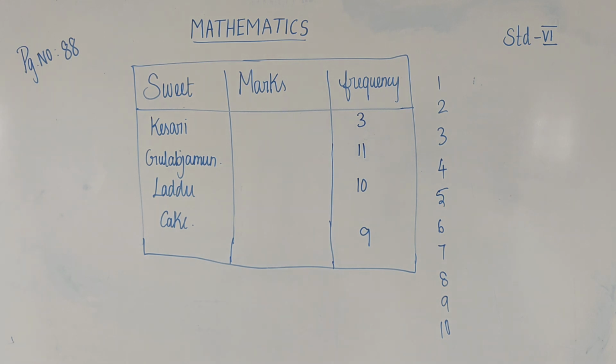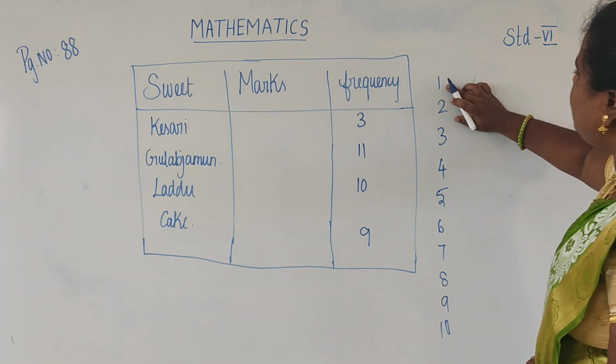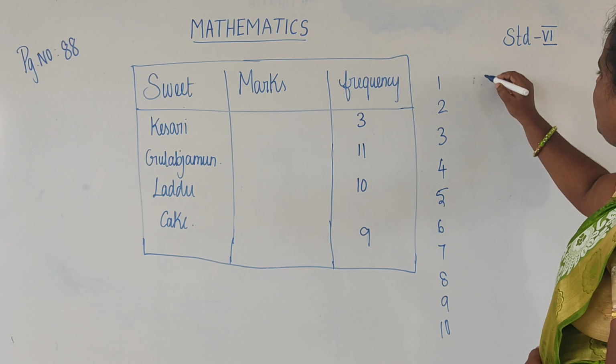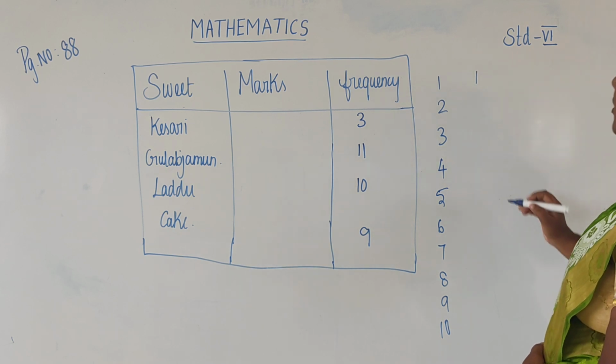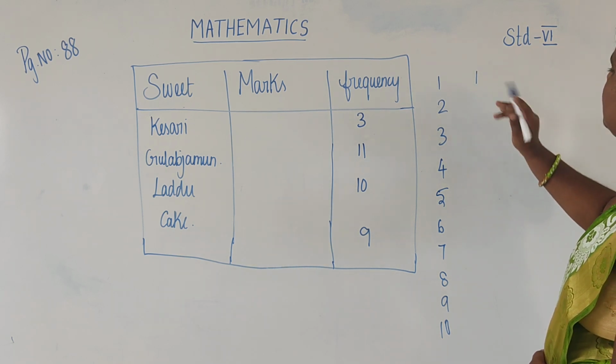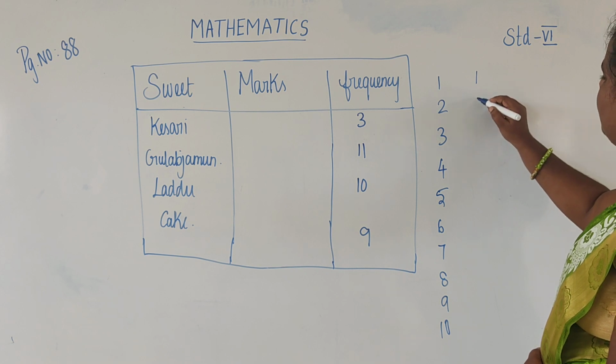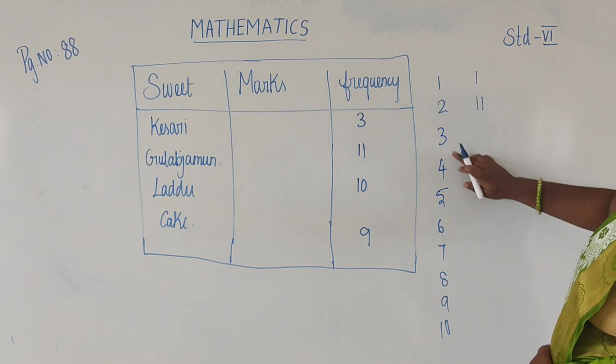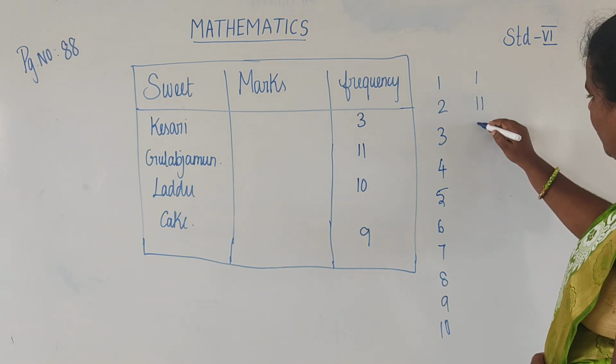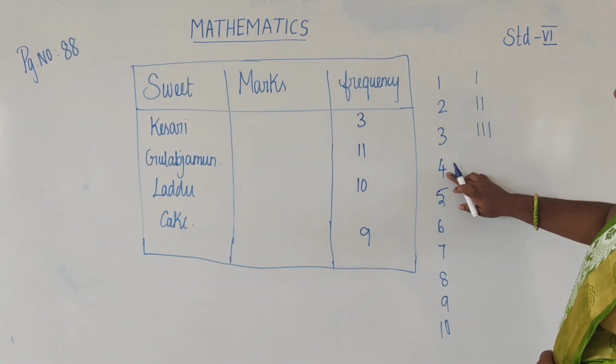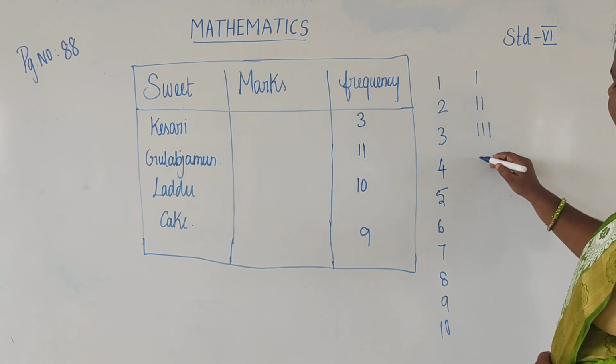Okay, the first one is 1. So one vertical line. Okay, the second one is 2, so 2 vertical lines. And 3, 3 vertical lines. Then 1, 2, 3 and 4, so 4 vertical lines.